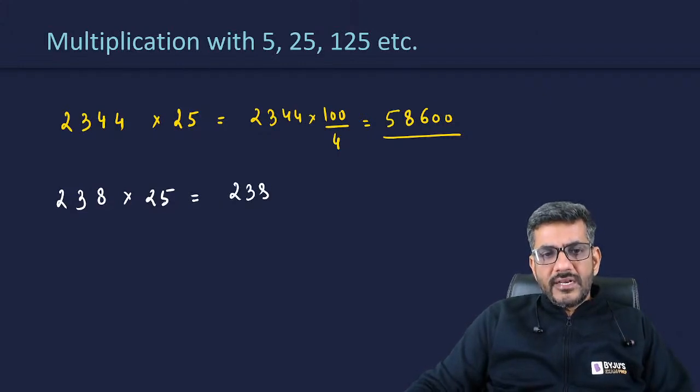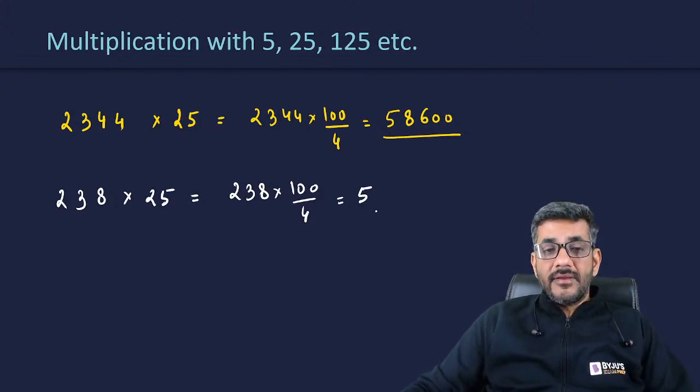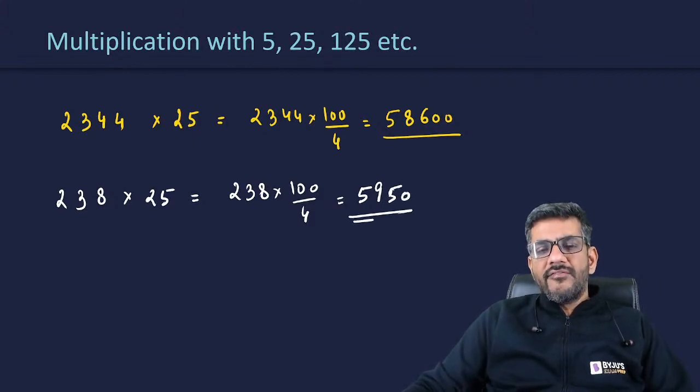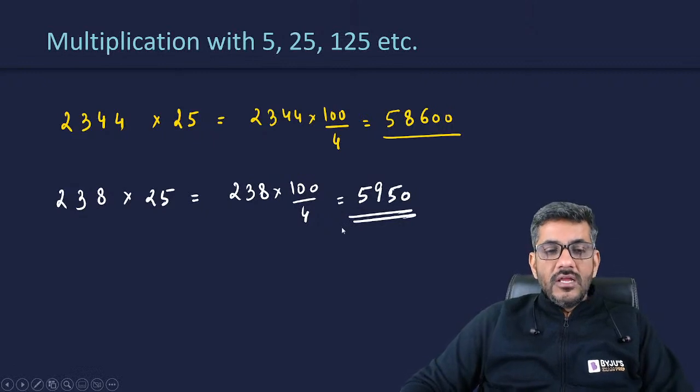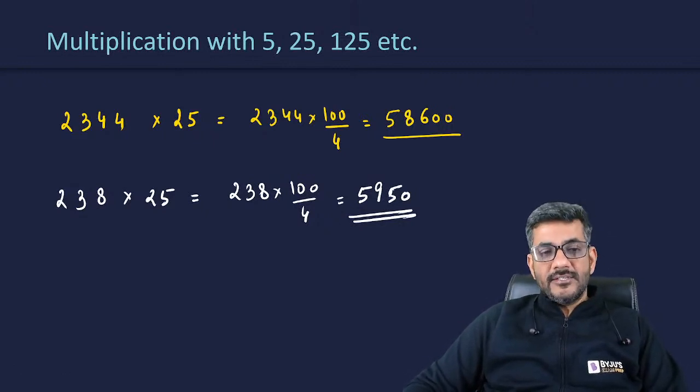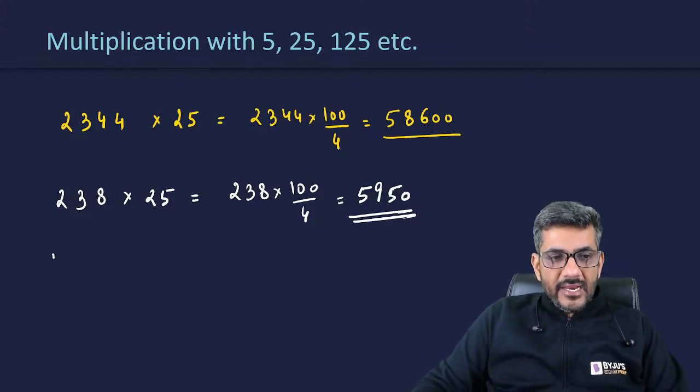So it is 238 into 100 divided by 4. 4 5s are 20, and then 3 is remaining. 4 9s are 36 and 2 is remaining. 2 by 4 is 0.50. So rather than writing 0.50, straight away write 50, and this becomes the answer for 238 into 25. Let me take another example.